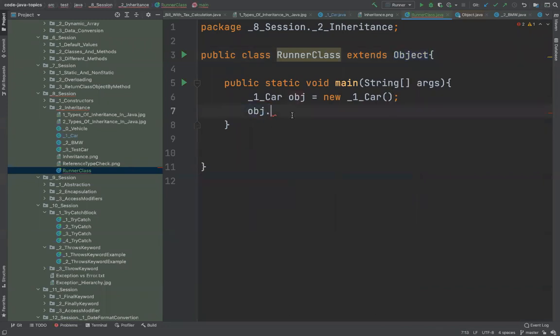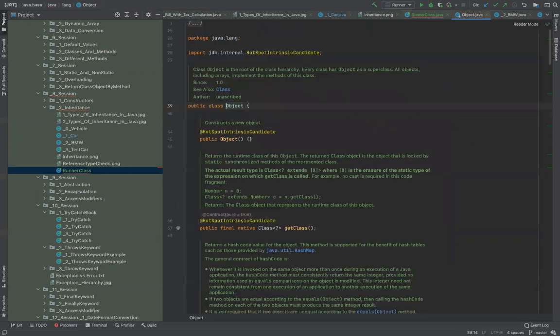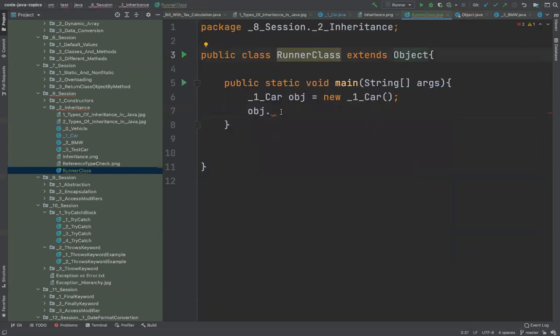Okay, so next time when you see a dot, when you see these methods, and you will see these methods everywhere, where are these defined? You should ask yourself. The answer to this is these are defined inside a class called object. All right, so this is the last concept I want to talk about in inheritance.